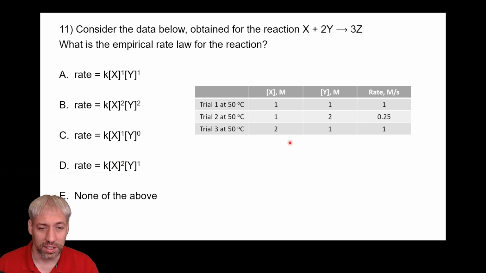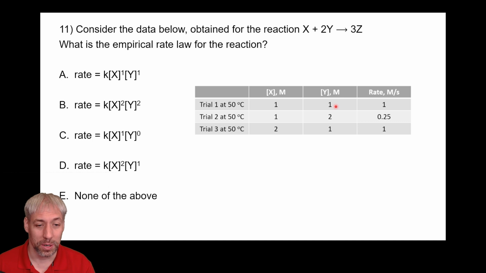But Y gets a little interesting in this case. We take the other example, we say keep X constant, let's double Y, see what happens to the rate of the reaction. And in this particular case, and this does happen in reality sometimes, you make the concentration of Y larger and it actually slows down the reaction fourfold, which is unusual, right? It's like Y is somehow inhibiting the reaction from happening, but that is entirely possible. If you go through the algebra on this, basically you need this to double, but the rate to slow down fourfold. The only way you can do that is if the exponent on Y is -2.